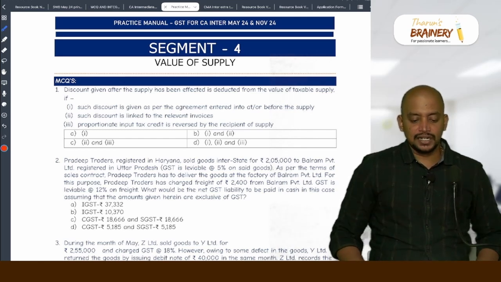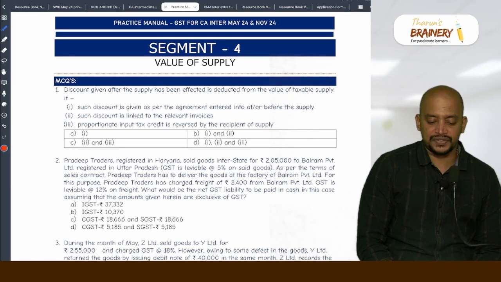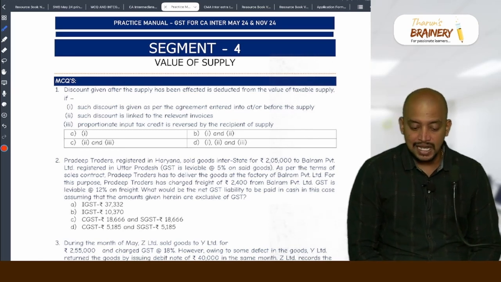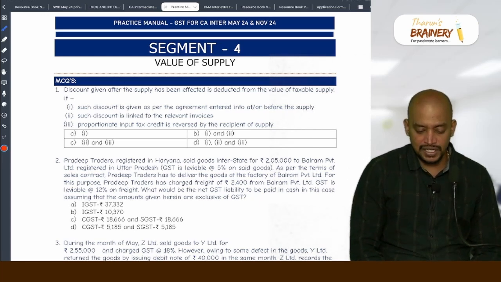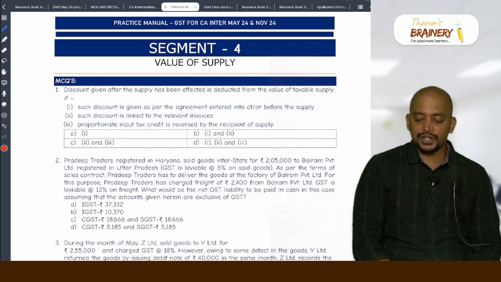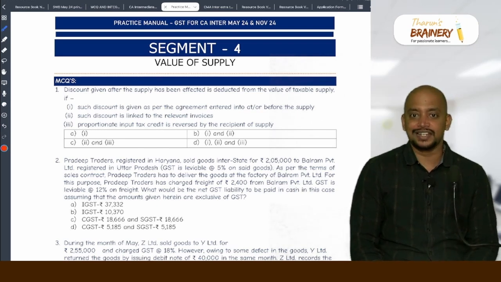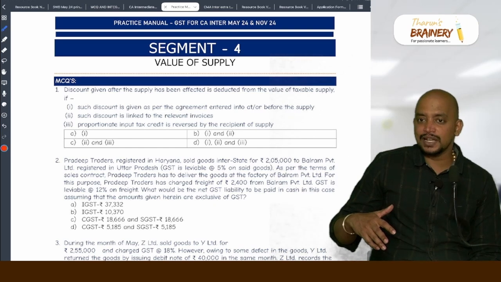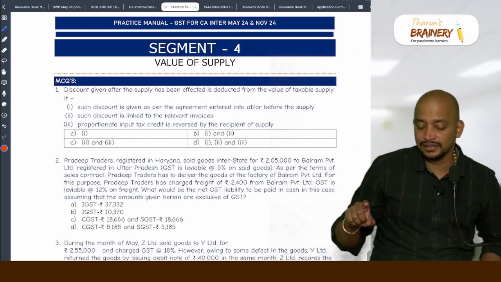MCQ, first one: discount given after the supply has been effected is deducted from the value of taxable supply if such discount is given as per the agreement entered into at or before the supply, such discount is linked to the relevant invoices, and proportionate input tax credit is reversed by the recipient of supply. All the three. See, discount should be given after supply, but terms are agreed before at the time of supply.